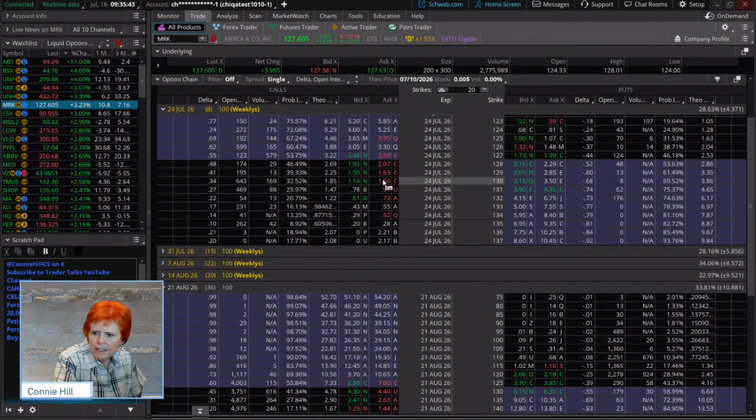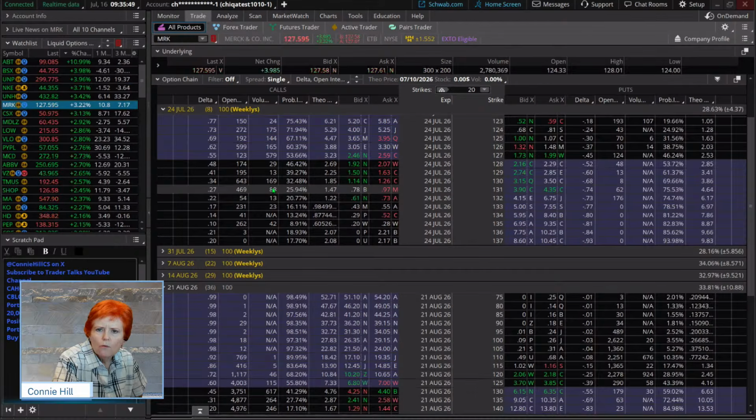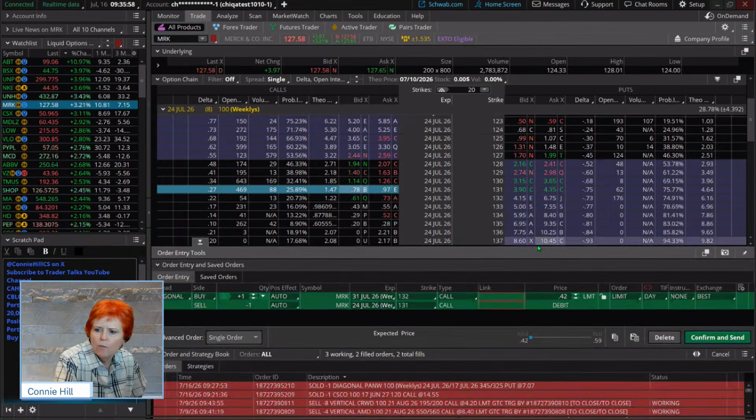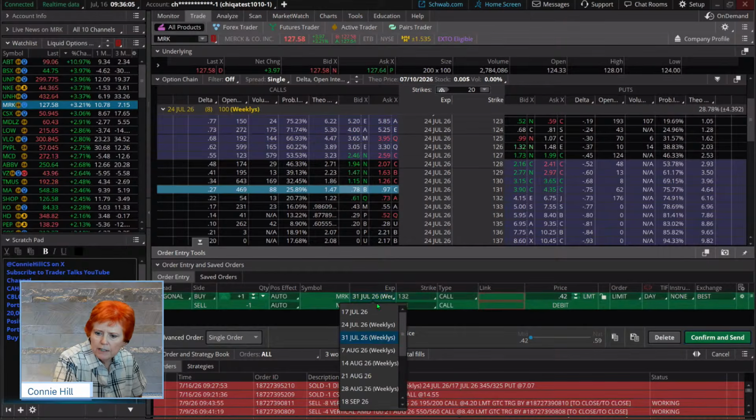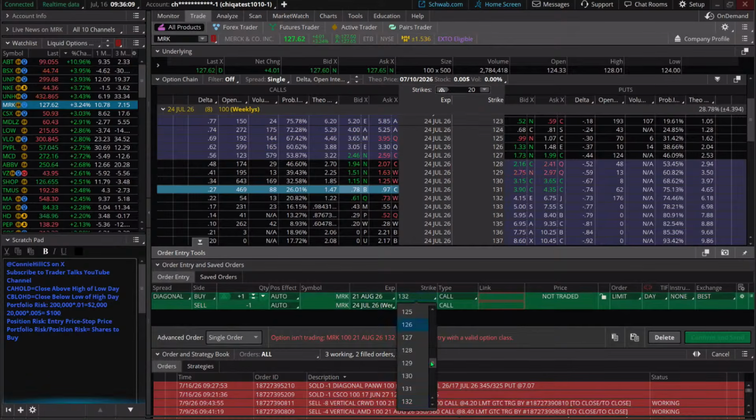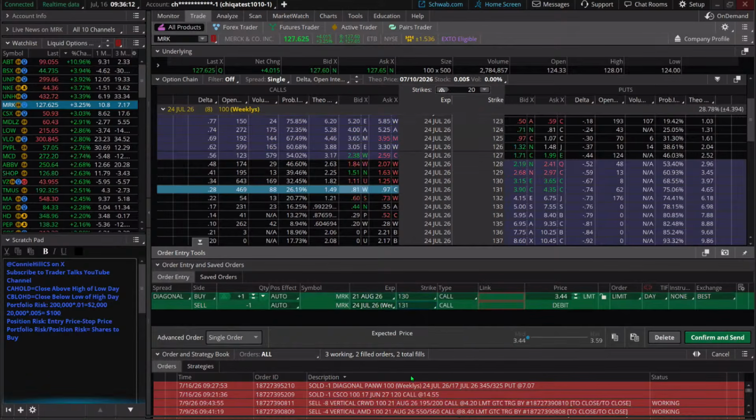Now, if I sell the 130 here, this is going to be more of a calendar, because we're using the same strike. I'll go out just a little bit more. We'll go to the 131. So I'm going to right mouse click, say buy diagonal. It doesn't know what we want to sell. It doesn't know our time frame, so it just goes out to the next period. We're going to choose August 21 and we're going to choose 130 here, so just a little bit out of the money.